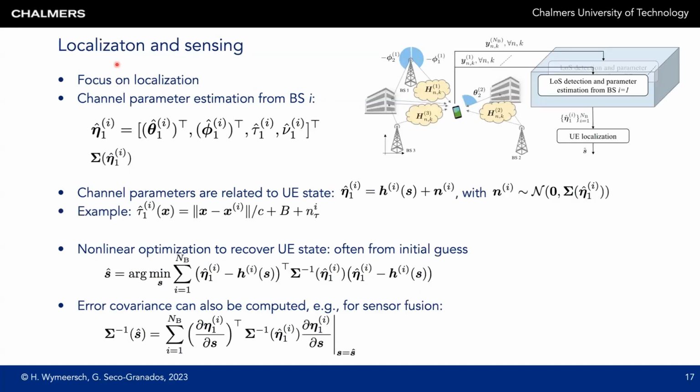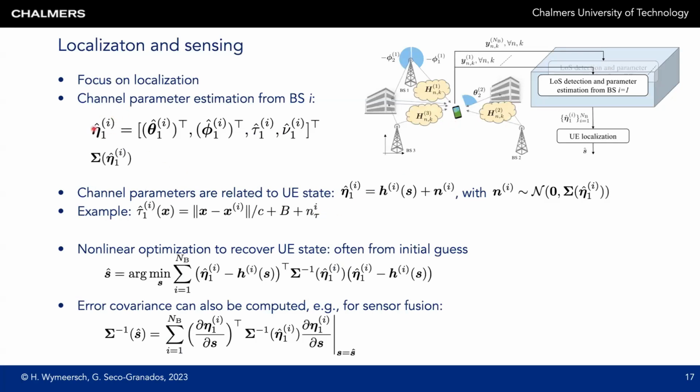After you've estimated the paths, again, now we focus on localization, we take the path with the shortest delay as a line of sight path. So we have for those paths the angles of arrival, angle of departure, delay, and Doppler, and the corresponding covariance matrix. Of course, in practice, you do not know that the first path is really line of sight, and to figure this out, you need to do some consistency verification by having either more base stations or some prior knowledge of where the user is.